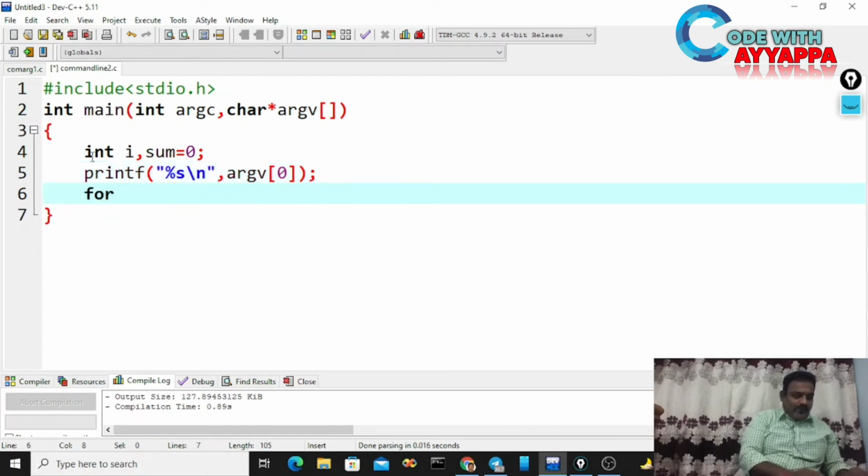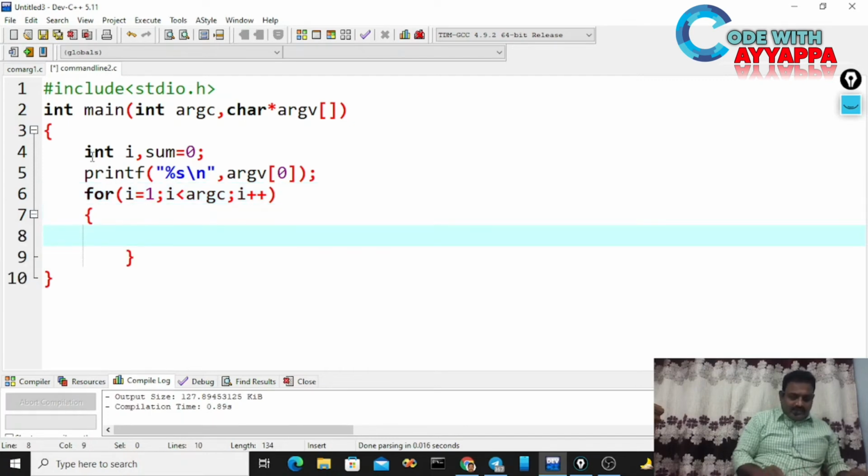Next, for i = 1; i < argc; i++. Argc will be calculated automatically based upon the parameters you pass. What I am reading here are strings only. So sum = sum + I need to convert that string into an integer. There is one function, atoi.